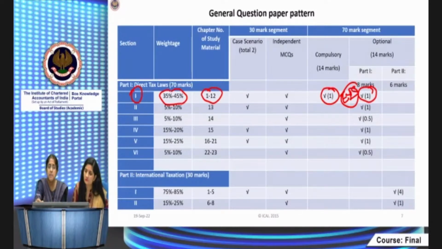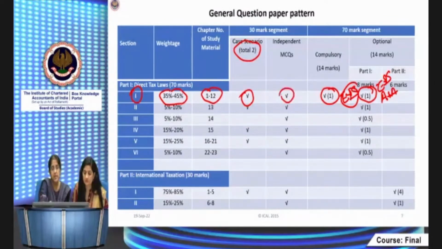It can either be an E&S question, that is, one which involves integration of one or more chapters and provisions, or an A&A question. In addition to that, because the weightage is 35 to 45%, you might even get more. I told you there are a total of 2 case scenarios in the 30 marks segment. One case scenario can also be from this section. And in addition, you can have independent MCQs. So anything is possible in this particular section.